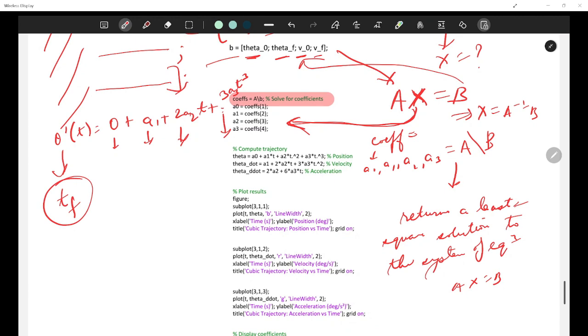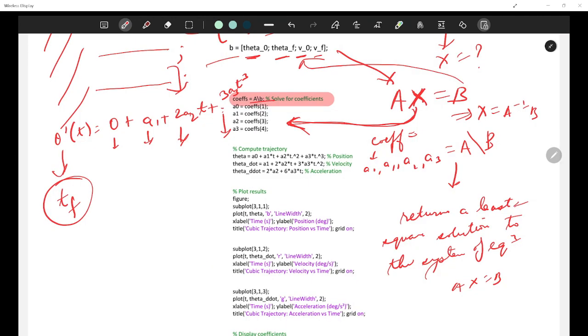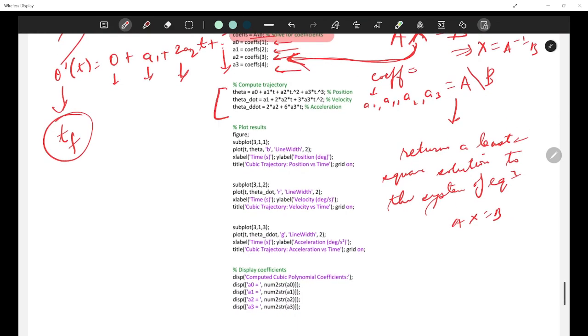So we are calculating A inverse B. From here we are obtaining, okay, my coefficient vector is A inverse B. From here the first term is A naught, the second term is A1, the third term is A2 and the fourth term is A3. From here, yes, we have got all the equations. So from here we can calculate this trajectory.